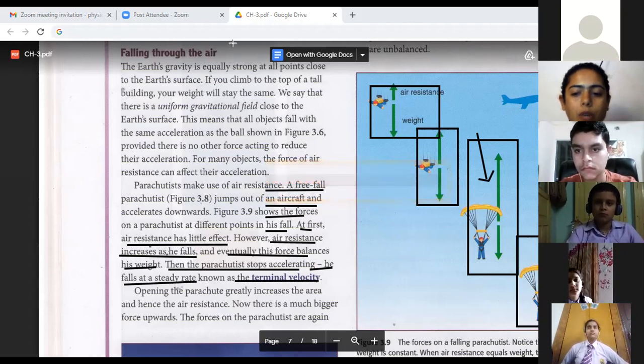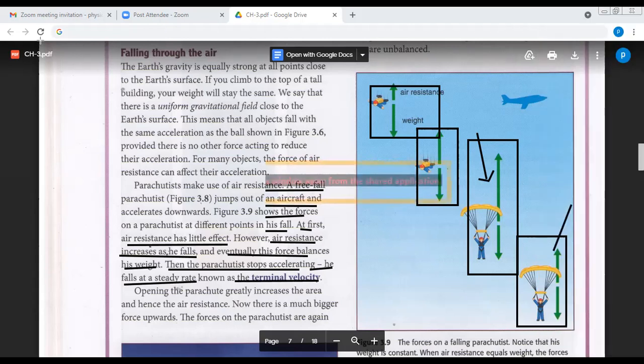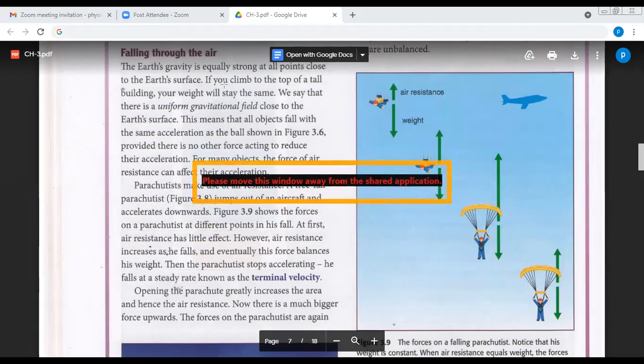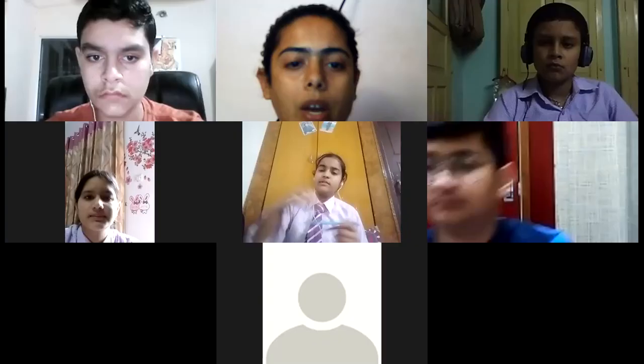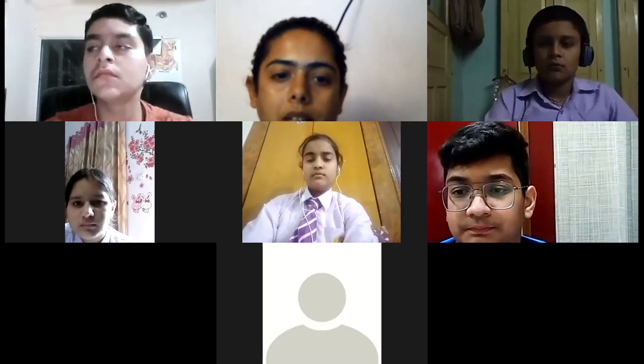I hope it is clear what terminal velocity is. It is the point where things are balanced, the upward and the downward force. First of all, air resistance is less, weight is more. Then as it comes down, the air resistance increases a little more. Finally there is a point when the air resistance and the weight balance out each other, and this is the point which we call the terminal velocity. I hope it is clear till here.